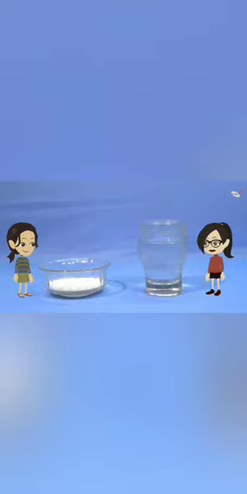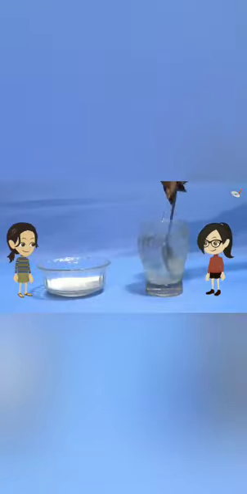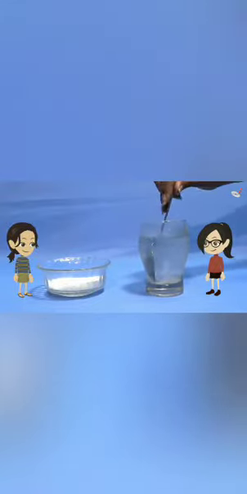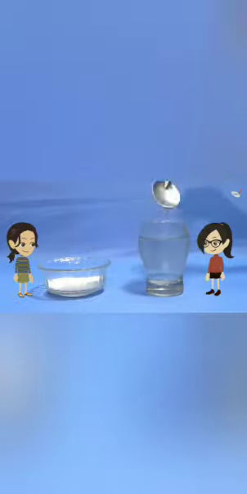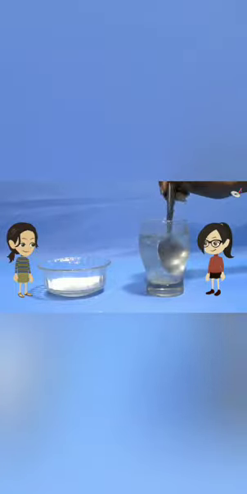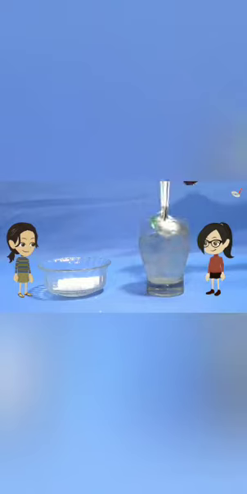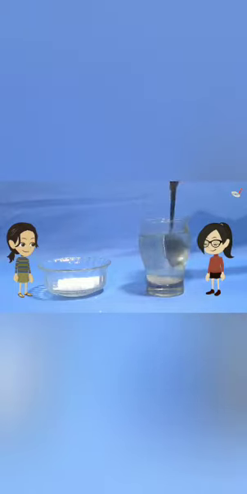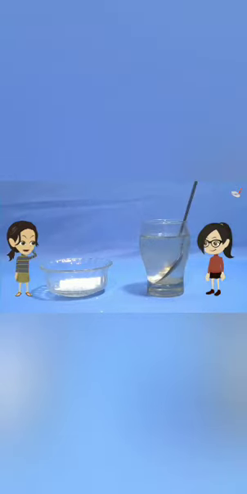Wait, we shall add more sugar now. Miss, keep adding more sugar in the glass. Oh no! The sugar is not dissolving in the water anymore. Exactly. This is what I was telling you.